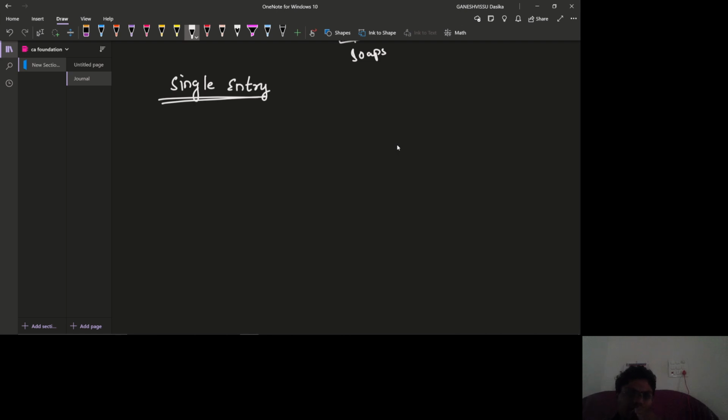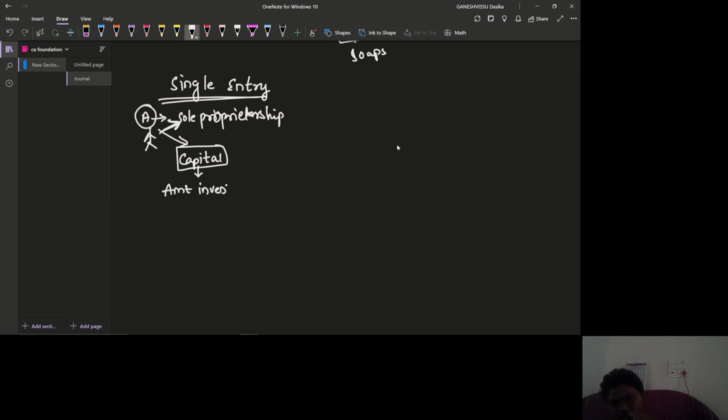if the business has to be started, let us say person A needs to start a sole proprietor business, sole proprietorship. That means if the person is only a single person, then he has to start a sole proprietorship form of business. Then in order to start the business, what he has to do is invest some capital, right? The capital, in the sense, is the amount that has been invested by the proprietor or by the owner. I'm writing this down. Capital is the amount invested by the proprietor.